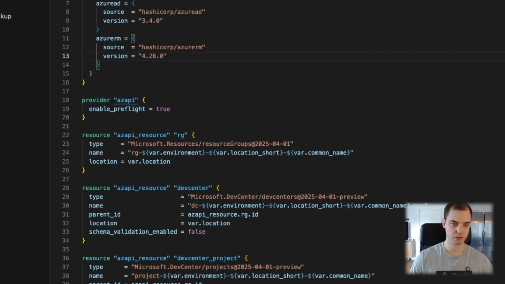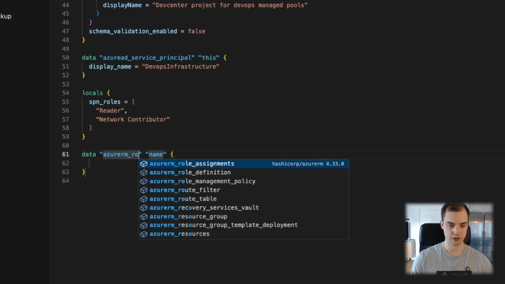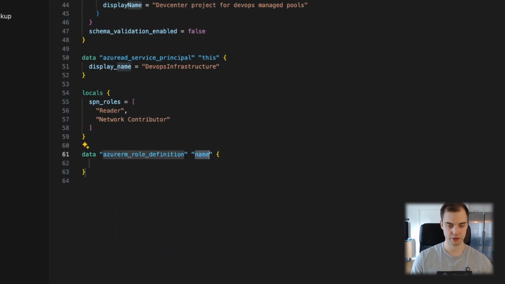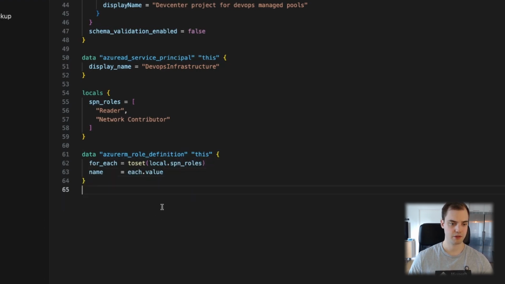So I think 4.30 is the latest. So we're going to do that. Then I want to have a data block for AzureRM for their role definitions, that is. And yeah, that's actually what I need. I don't need that last part. So basically what we're doing here is we are creating a local where we say we want the reader role and we want the network contributor role. And then we need to get the role definition for those roles.